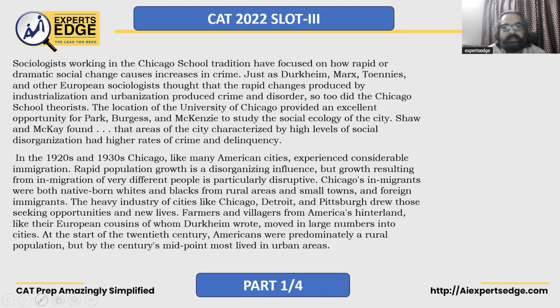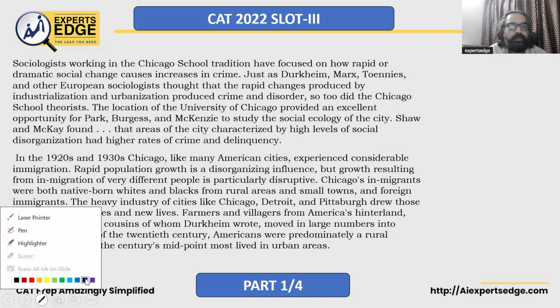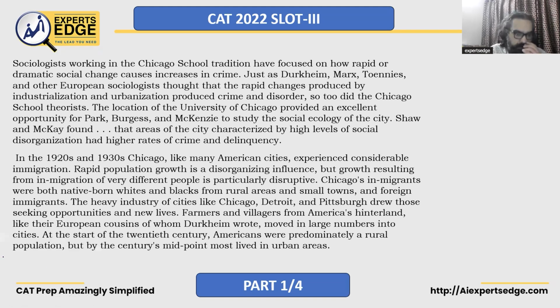Let's read this passage, which is from slot 3, CAT 2022, focusing on the main idea question. Sociologists working in the Chicago school tradition have focused on how rapid or dramatic social change causes increases in crime.